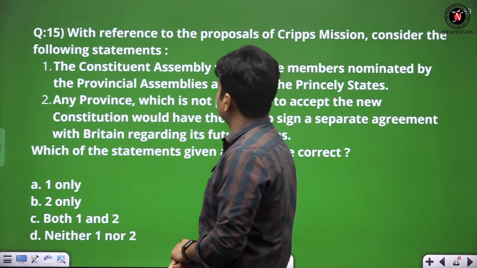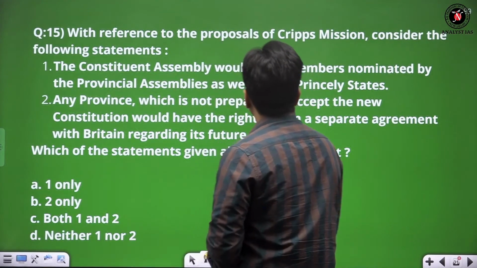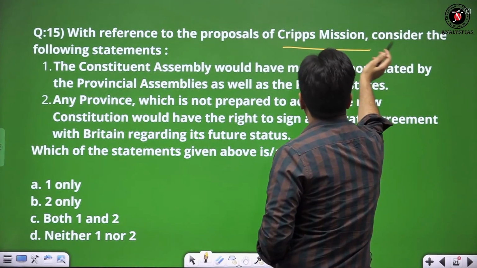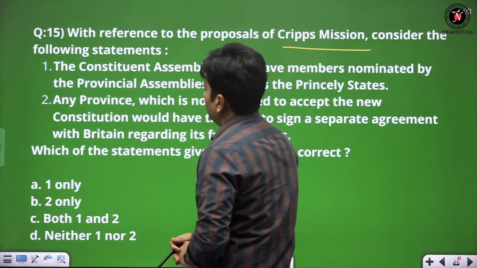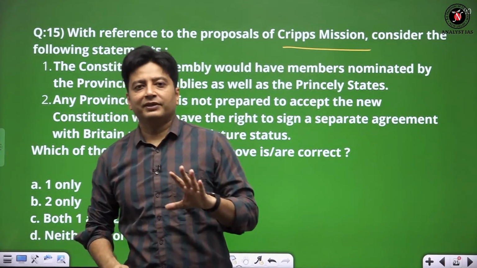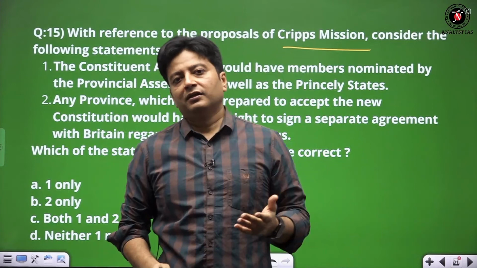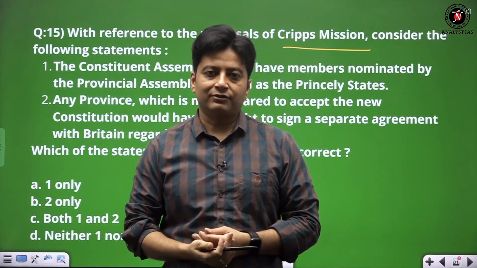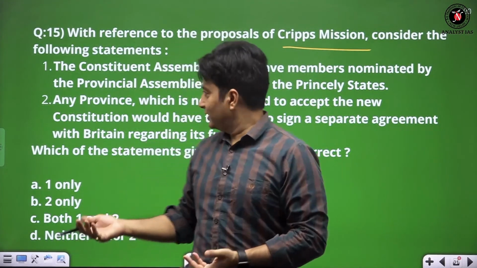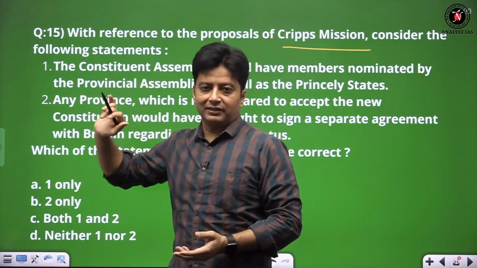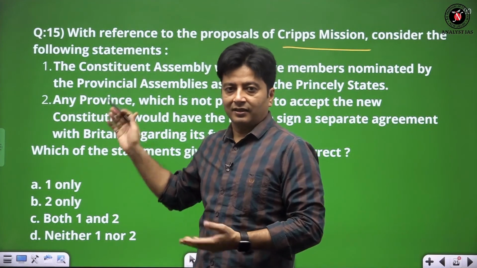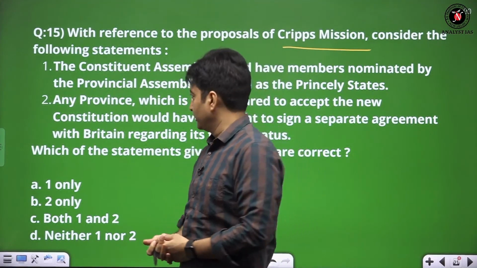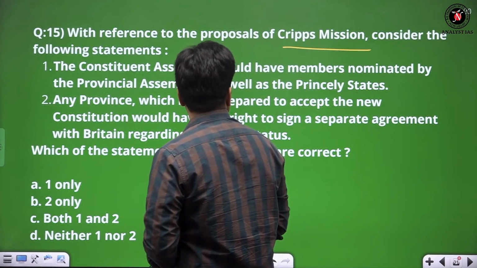We have to see with reference to the proposal of the Cripps Mission. Consider the following under the historical underpinning. Though a history subject person will say that it is their question, of course it is all about the facts given in this question coming from the constitution side only. What was the arrangement at that time?